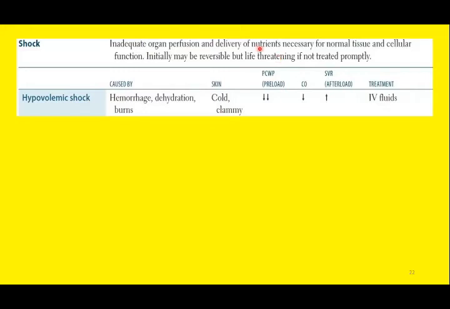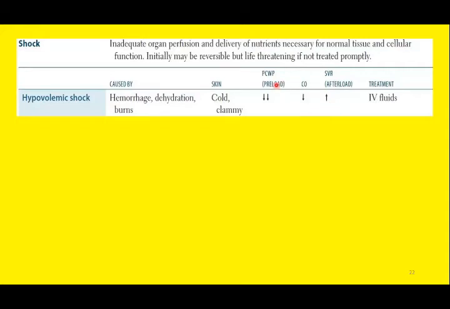So total peripheral resistance includes systemic vascular resistance, SVR, and pulmonary vascular resistance, PVR. But generally speaking, whenever we use the term SVR, we are referring to TPR. So TPR and SVR, systemic vascular resistance and total peripheral resistance, these are interchangeable terms.